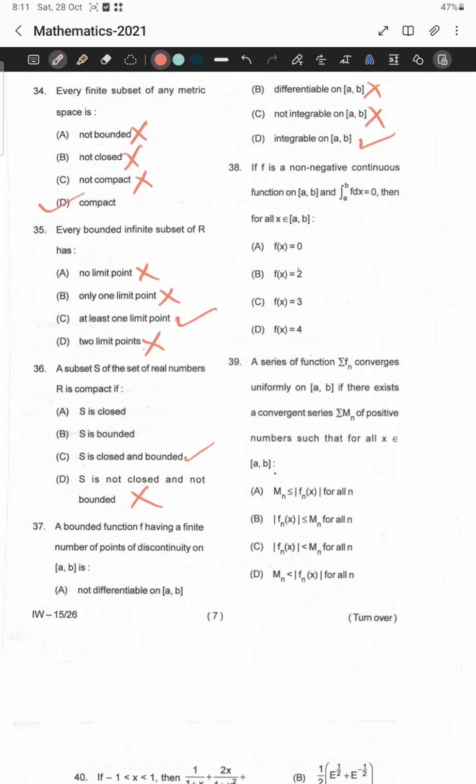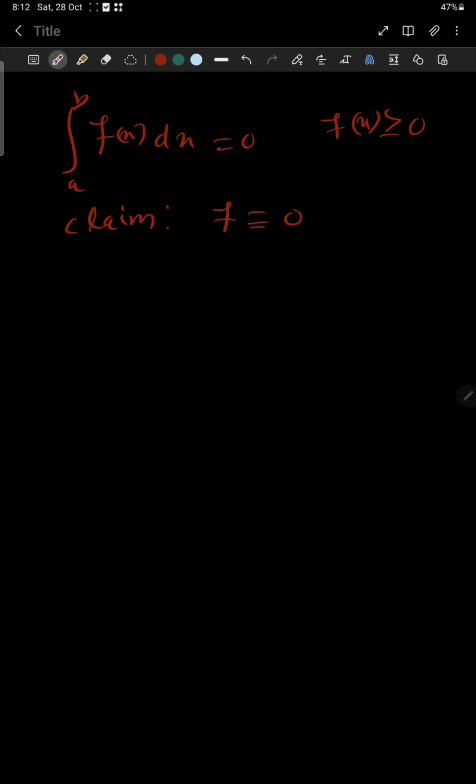Let us move to question number 38. If f is a non-negative function whose integral value is equal to 0, then the function is exactly equal to 0. We can prove it. Option A is true. Let us move to the proof part. Given that the integral of f(x) from a to b dx is equal to 0 and f is a non-negative function. The claim is f is identically equal to 0. We can prove it by the contradiction method.